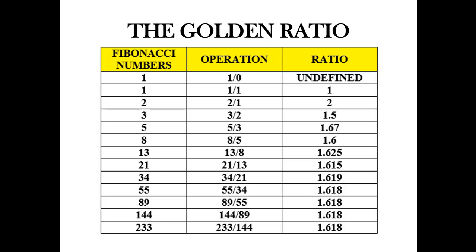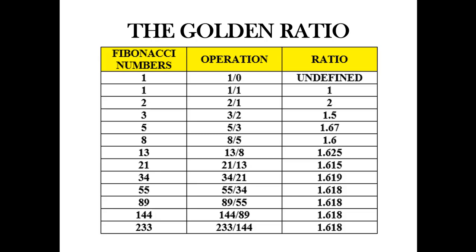Then suppose you get the second 1 in the Fibonacci. So you will have 1 divided by 1, so the ratio is 1. And then 2 divided by 1, so the ratio is 2. The next Fibonacci number is 3 divided by the number before it, which is 2, so you will have 1.5 as the ratio.